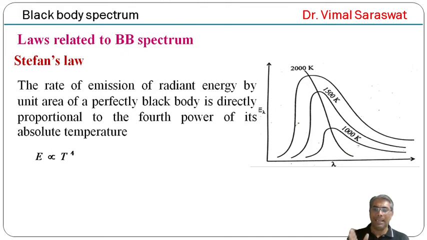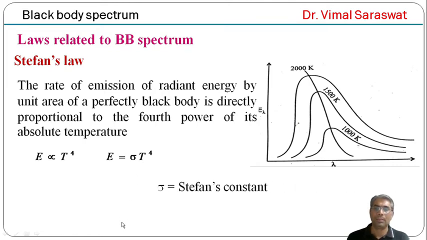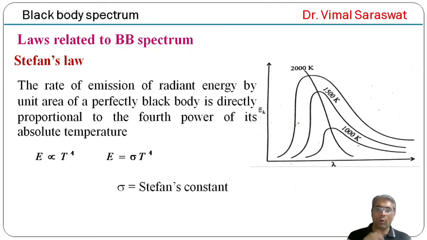It means E is directly proportional to T raised to 4, and if we eliminate this proportionality sign, then we get a constant and equal to sign. So E equals sigma T raised to 4. Here sigma is a constant which is known as Stefan's constant, and its value is 5.672 into 10 raised to power minus 8 watt per meter square Kelvin raised to 4.